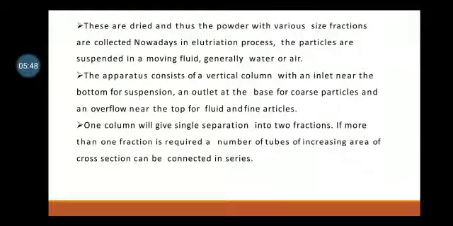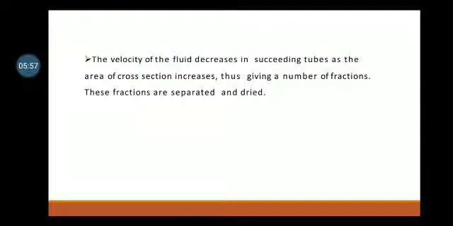If more than one fraction is required, a number of tubes of increasing area of cross section can be connected in series. The velocity of fluid decreases in succeeding tubes as the area of cross section increases, thus giving a number of fractions. These fractions are separated and dried.